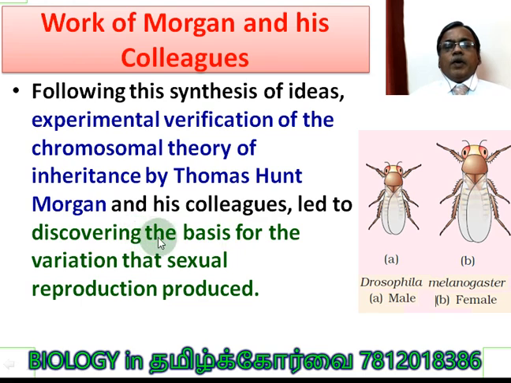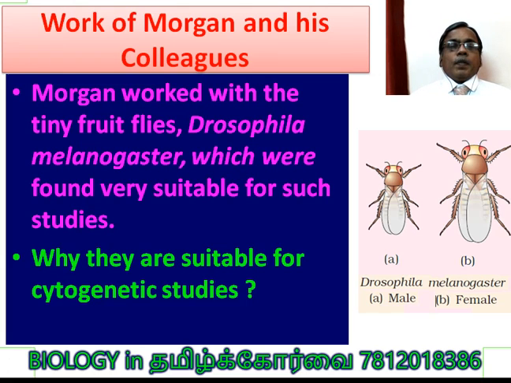This led to discovering the basis for variation. What is the reason for variation occurring through sexual reproduction? They discovered it. Morgan worked with the tiny fruit flies, Drosophila melanogaster, which were found very suitable for such studies. Drosophila melanogaster was found to be very suitable for such genetic studies or cytogenetic studies.